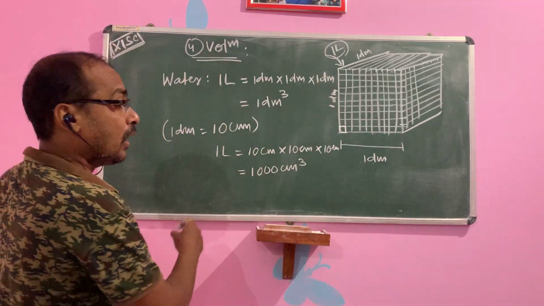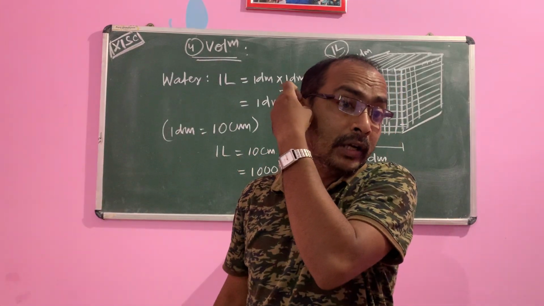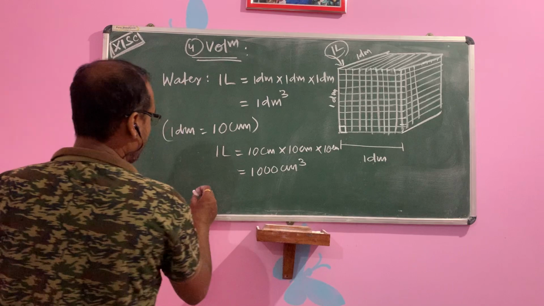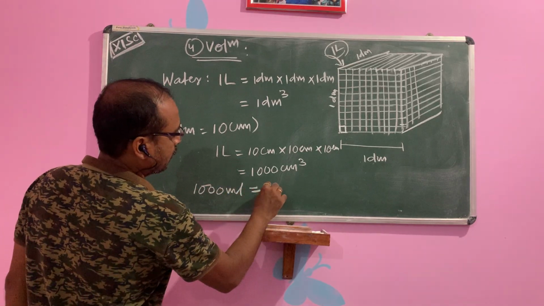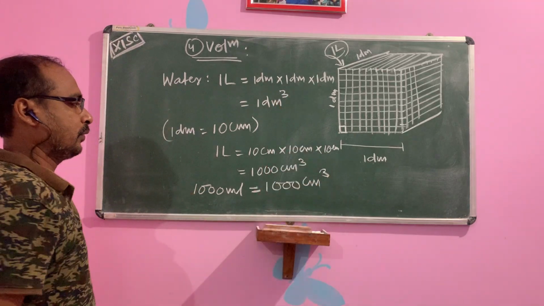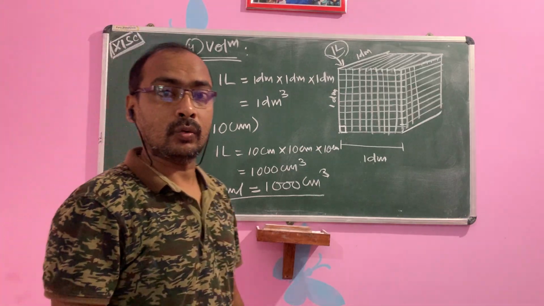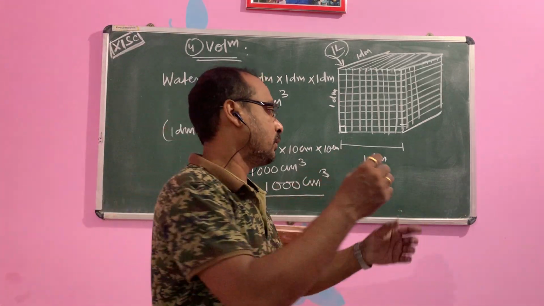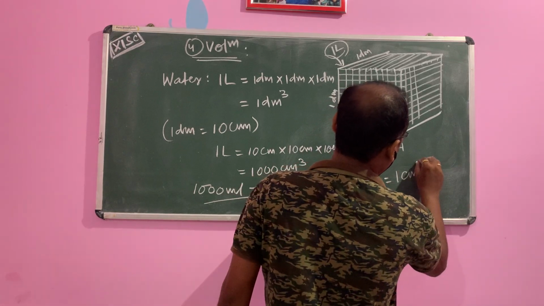Again, 1 liter is equal to how many milliliter? 1000 milliliter. So we can put here 1000 ml is equal to 1000 centimeter cube. You see, this is the relation. Next, what is the result? 1 ml is equal to 1 centimeter cube.